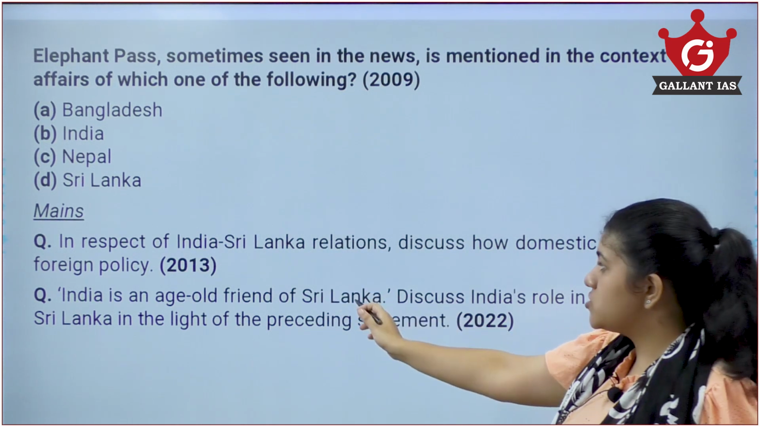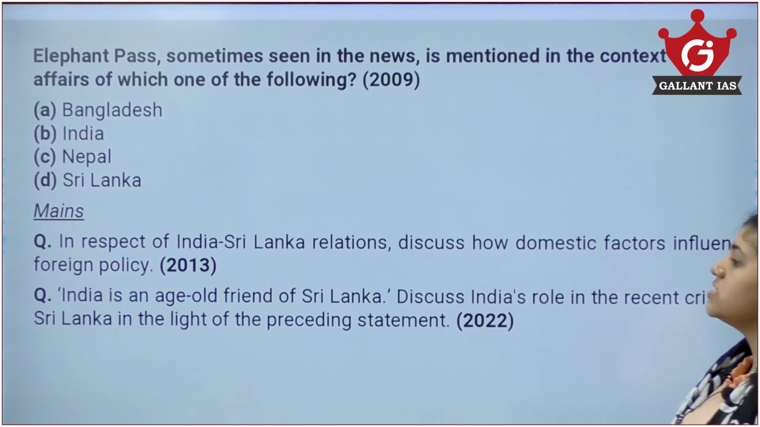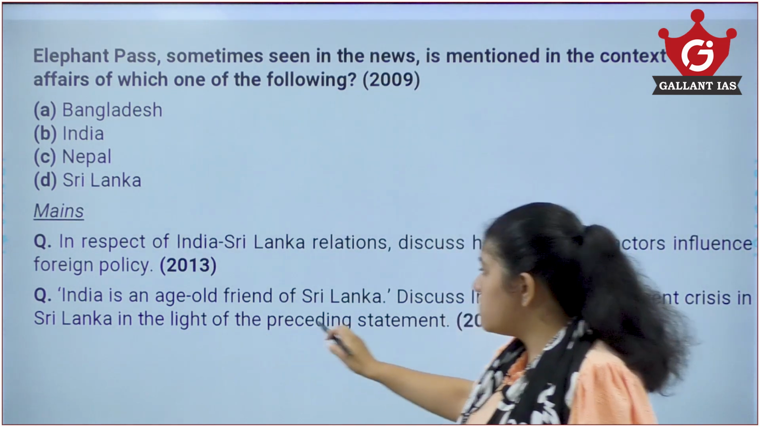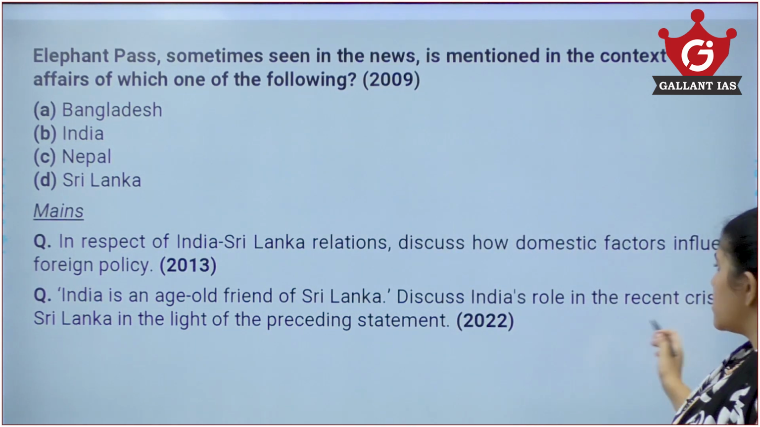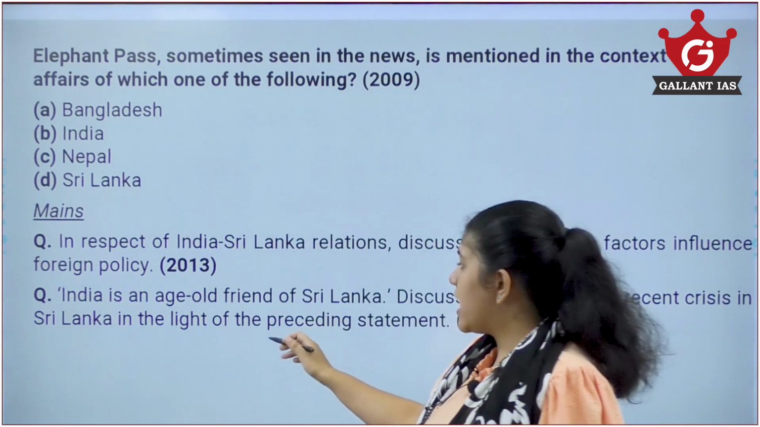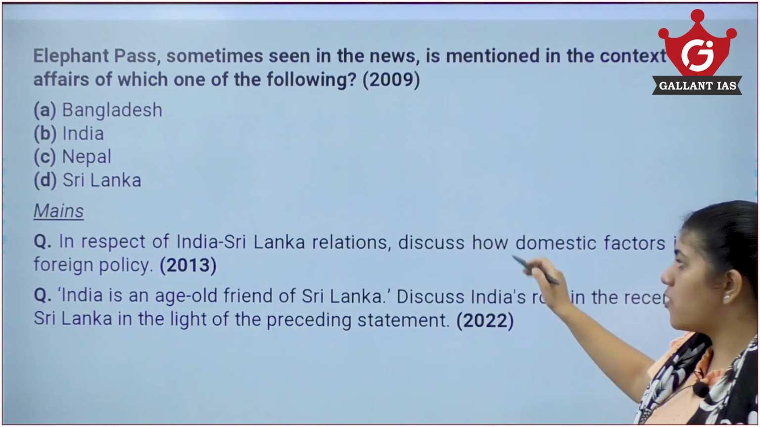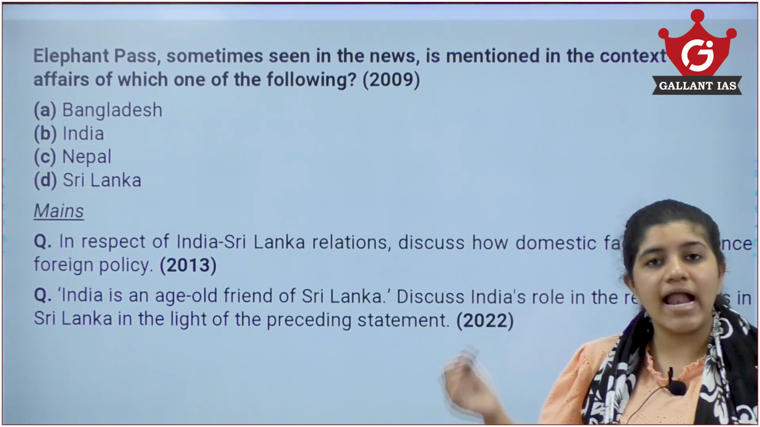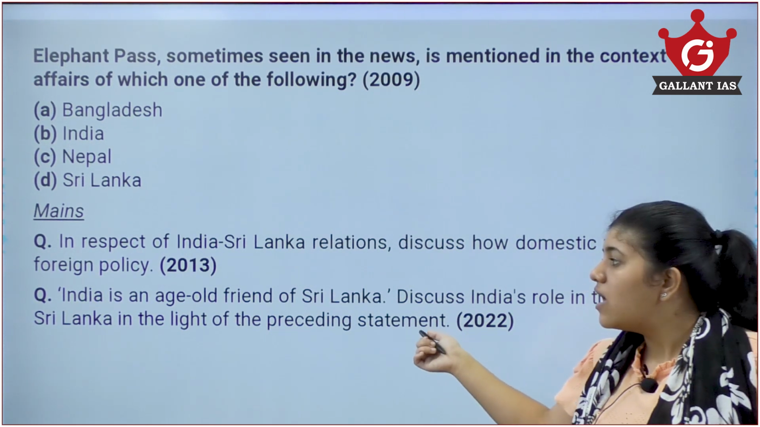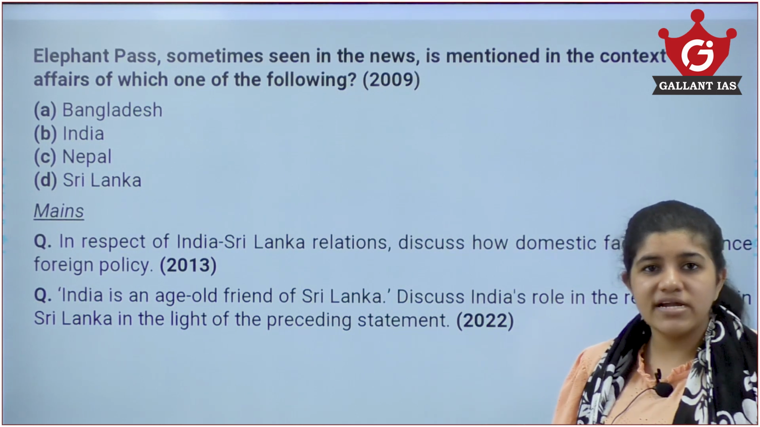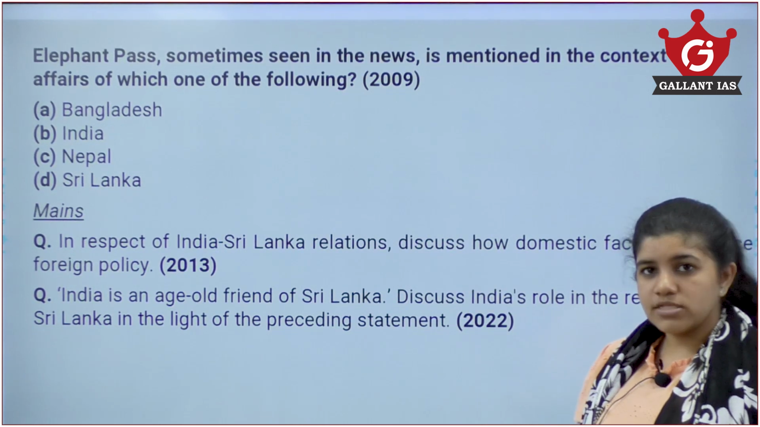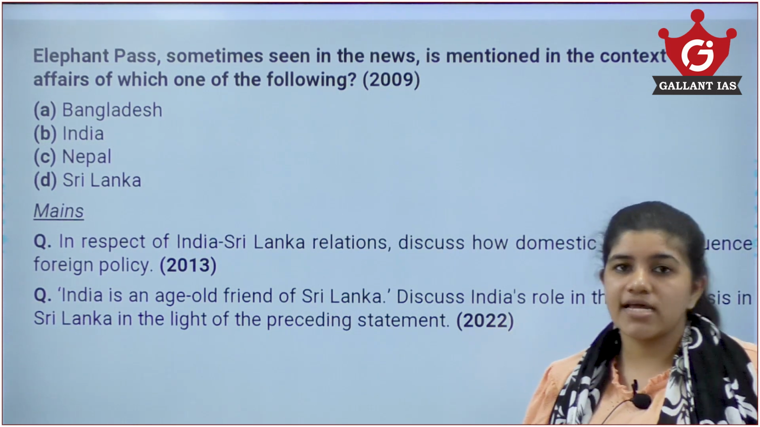In respect of India-Sri Lanka relations, discuss how domestic factors influence foreign policy. Next question: India is an age-old friend of Sri Lanka. Discuss India's role in the recent crisis in Sri Lanka in the light of the President's statement. You have to discuss domestic policy and also the crisis, how India helped Sri Lanka, like we have been giving $1 billion of line of credit and so on. So, go through both these main topics and we will be discussing them in detail in the next class.